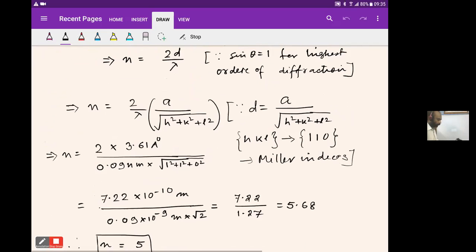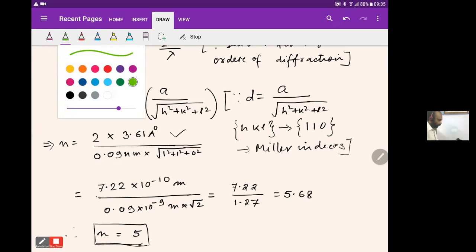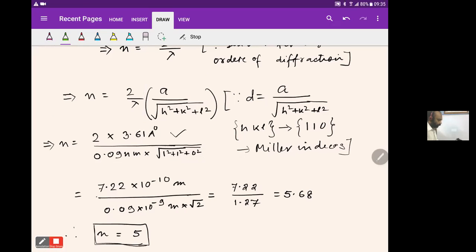So putting those values, a equals 3.6 angstrom, h and k are 1 and 1, l is 0, and lambda is 0.09 nanometer.